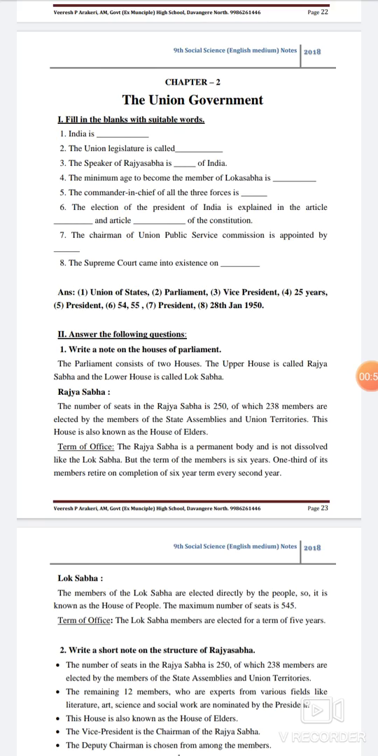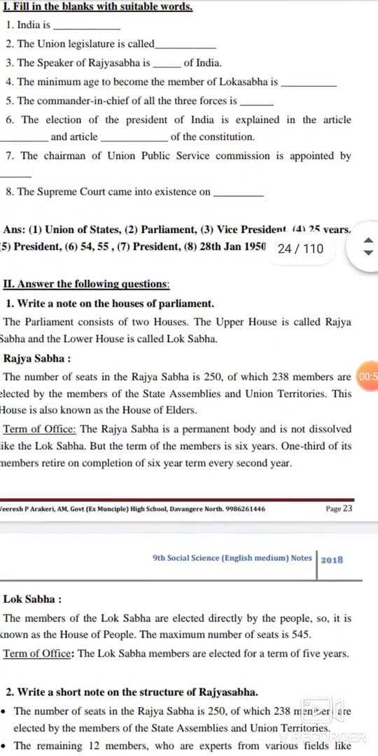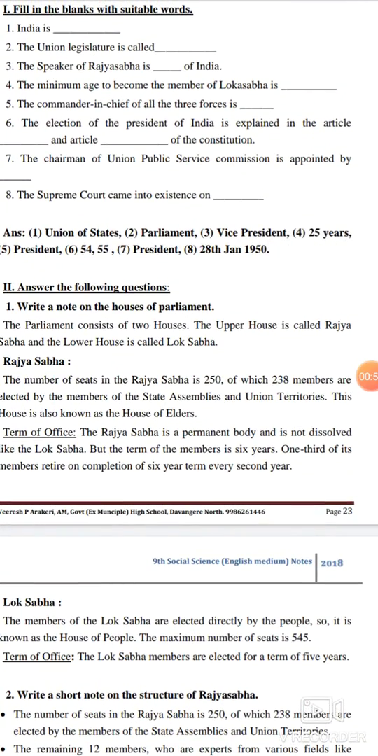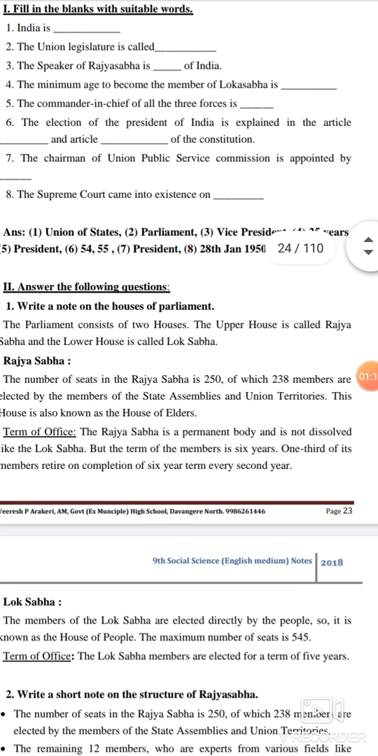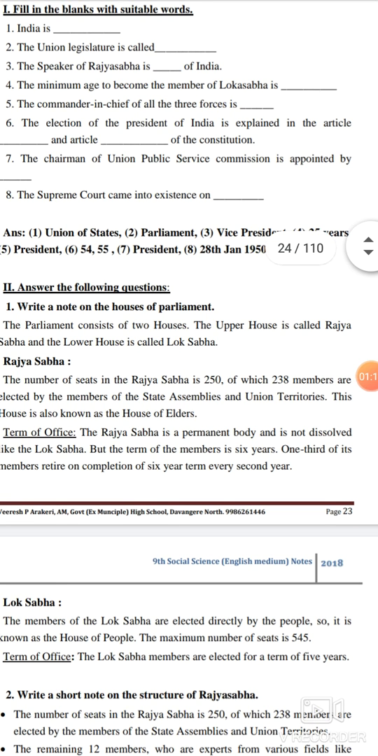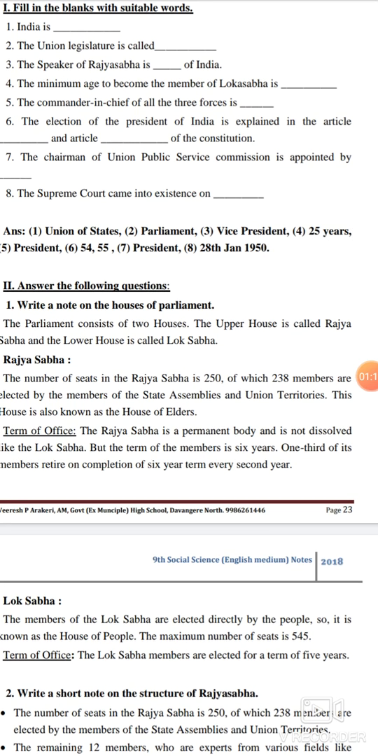Write a note on the houses of the Parliament. The Parliament consists of two houses. The upper house is called the Rajya Sabha and the lower house is called the Lok Sabha. First, we can see the Rajya Sabha. The number of seats in Rajya Sabha is 250, of which 238 members are elected by the members of the state assemblies and the union territories. This house is also known as the House of the Elders.